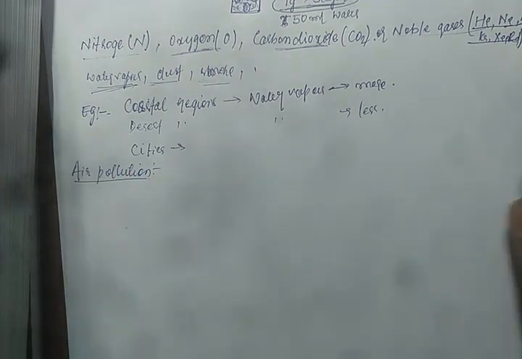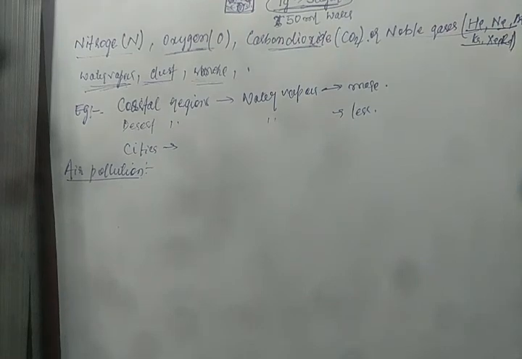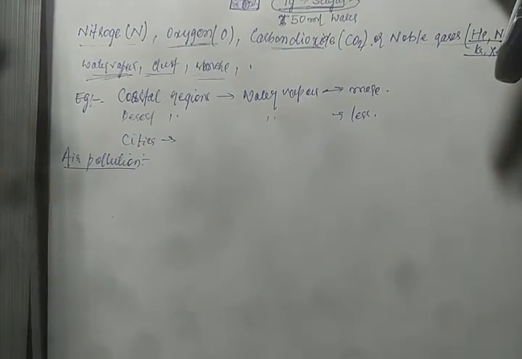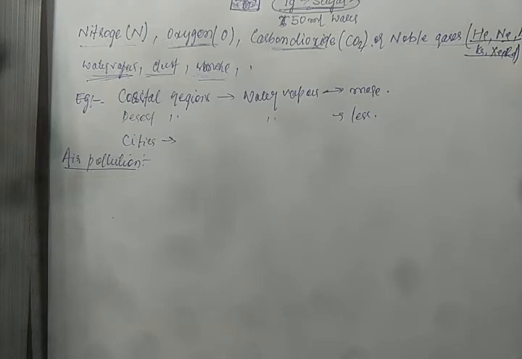Due to the increase in population, rapid industrialization, and human activities like burning of fuel in vehicles and cutting down of trees, all these factors decrease the quality of air. Harmful and undesirable substances get added to the air, which leads to air pollution. Okay, what is air pollution?